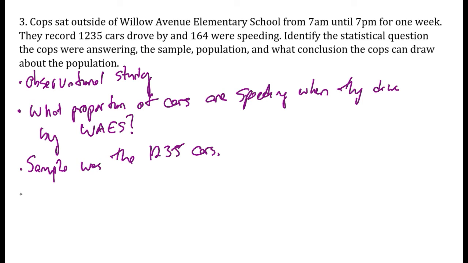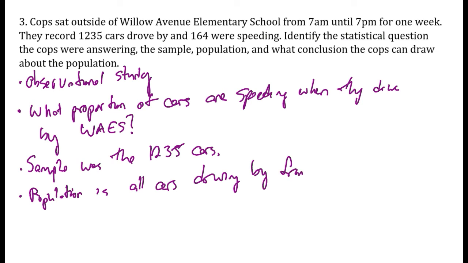What was the population? The population is all cars driving by. And if we want to be really specific, from 7 a.m. until 7 p.m. That's if we want to be really, really specific. And we should be, because we're statisticians now. We're no longer mathematicians. We are now statisticians in this unit.